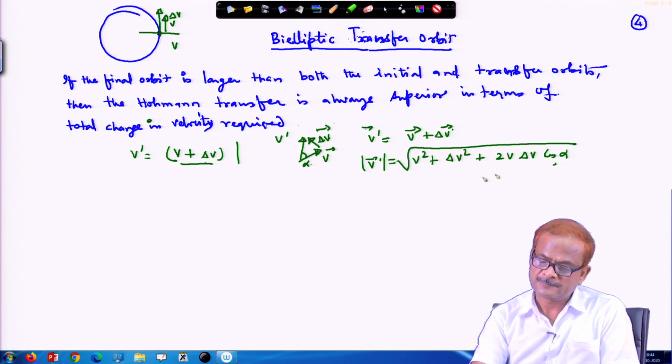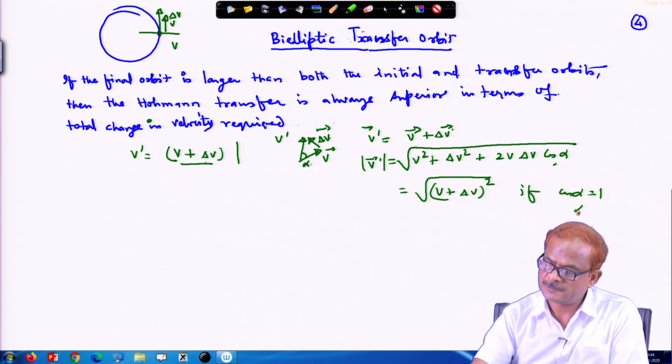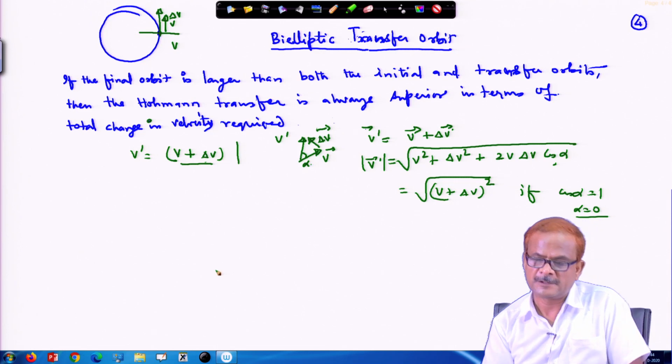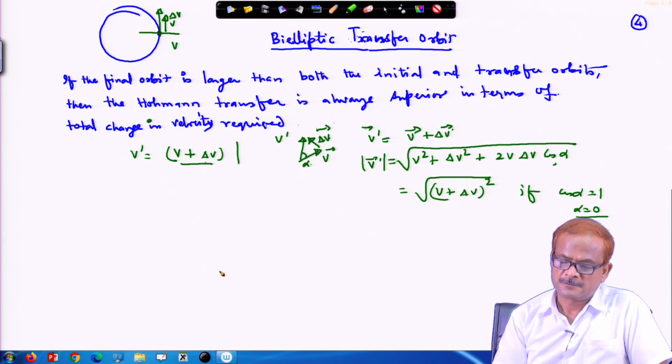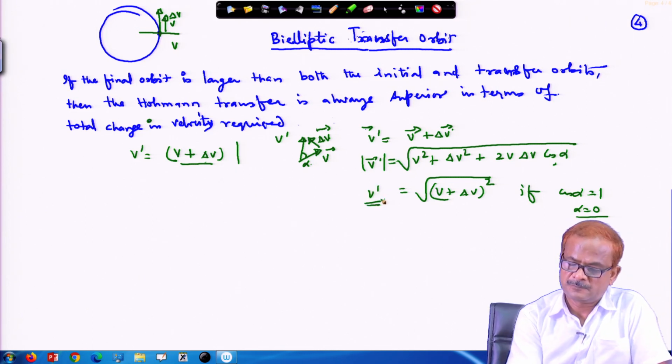Only when cos alpha equals 1, that is alpha equals 0, do you get the square root of (v plus delta v) squared, and only in that case do you get the changed velocity to be the maximum.